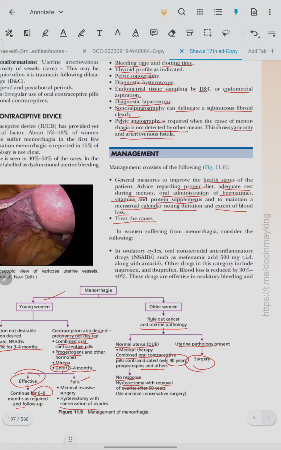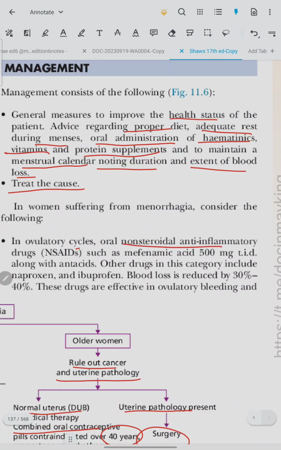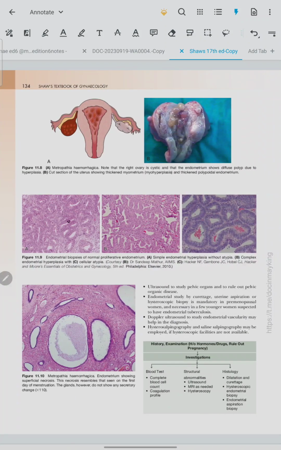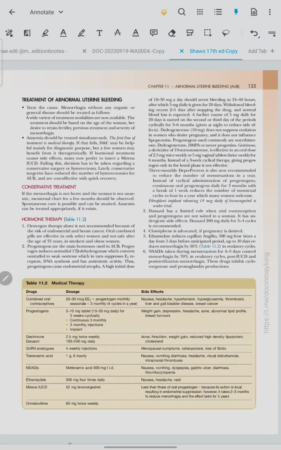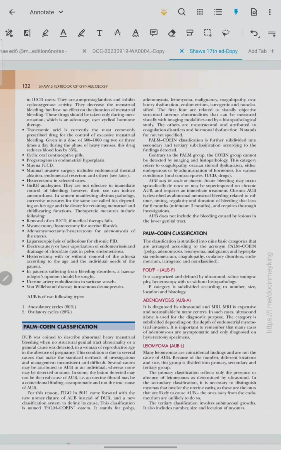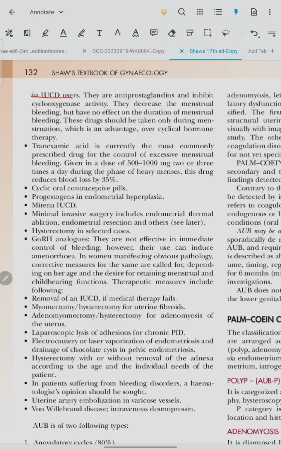In ovulatory cycles, oral non-steroidal anti-inflammatory drugs such as mefenamic acid 500 mg TID along with antacids. Other drugs in this category are naproxen, ibuprofen. Blood loss is reduced by 30 to 40%. These drugs are effective in ovulatory bleeding and in IUCD users. They are anti-prostaglandin and inhibit cyclooxygenase COX activity. They decrease the menstrual bleeding but have no effect on the duration of menstrual bleeding.